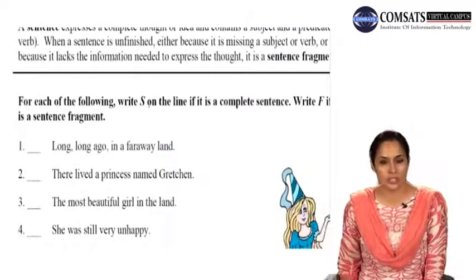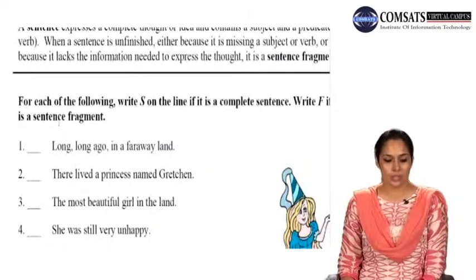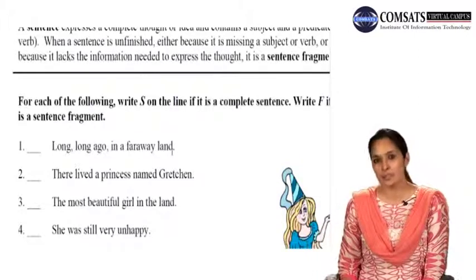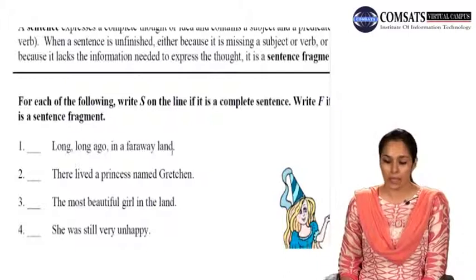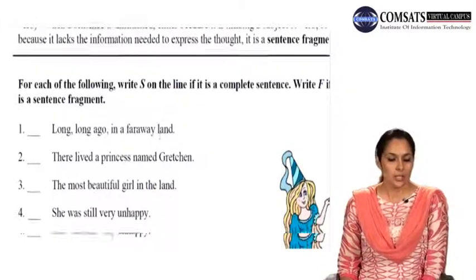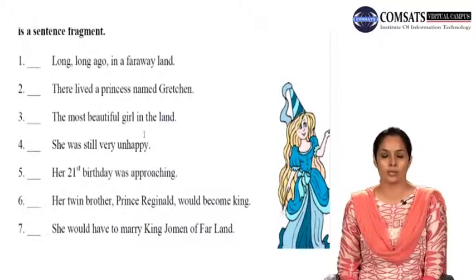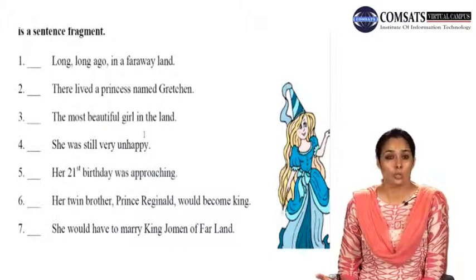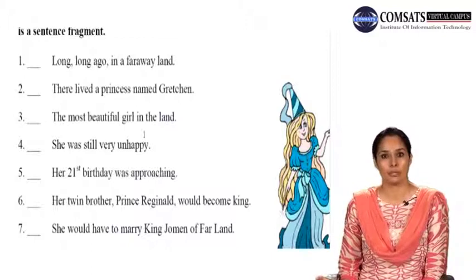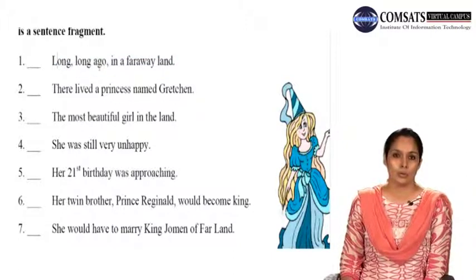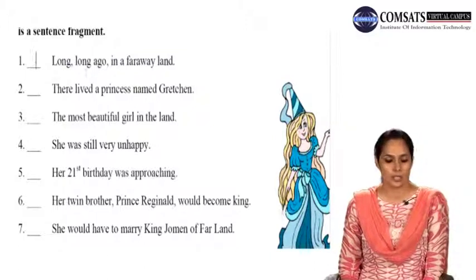We have to do the same thing that we did with the previous exercise. We have to read the sentences one by one, and we have to write an S with the complete sentence and an F with a fragment. Let's start. Long ago, long ago in a faraway land. Long ago in a faraway land, what was happening? Who was there? We don't even have a verb and we don't have a subject. So in this part of the sentence, we are missing both subject and verb. So this is a fragment.